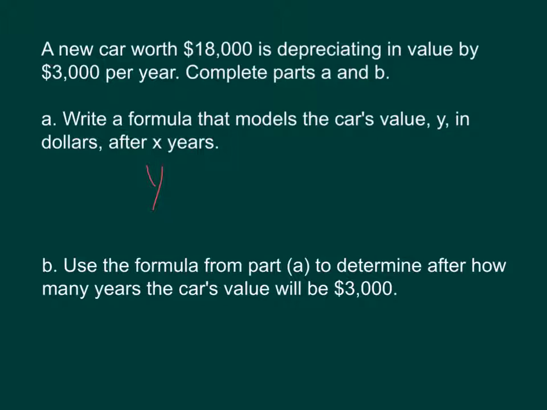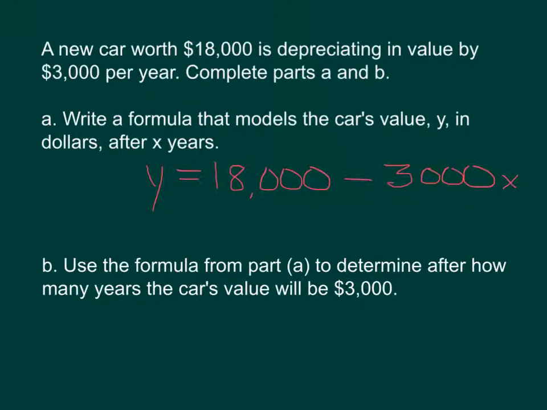So the amount that it's worth is equal to where it starts, which is $18,000. And it's going to depreciate. It's going to subtract $3,000 every year. So the year we're writing as X, so 3,000 times X. If it's 2 years, then that means it's gone down $6,000. If it's 1 year, that means it's only gone down $3,000.